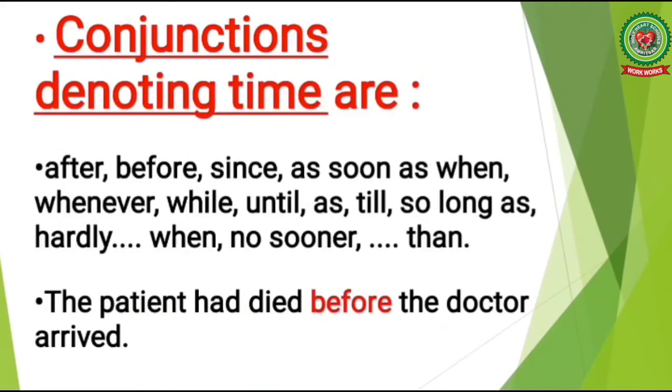The chief subordinating conjunctions denoting time are after, before, since, as soon as, when, whenever, while, until, as, till, so long as, hardly when, no sooner than. Look at the example. The patient had died before the doctor arrived. Here in this example, the conjunction before is the conjunction denoting time. It is joining two clauses, so it is a subordinating conjunction.